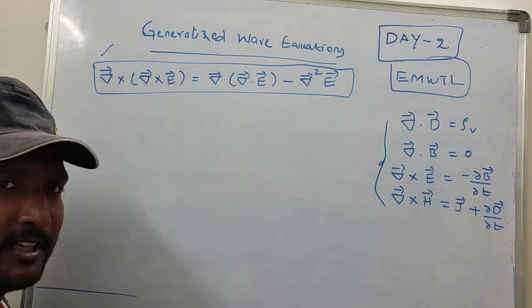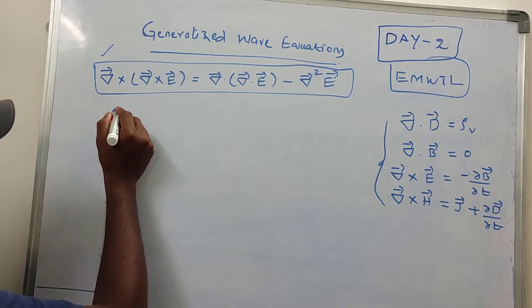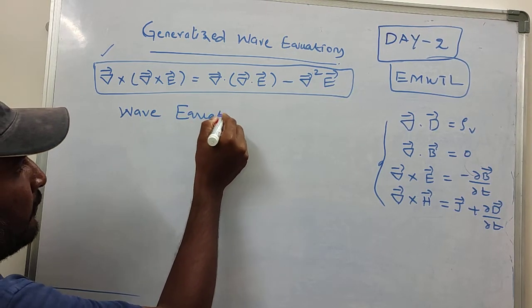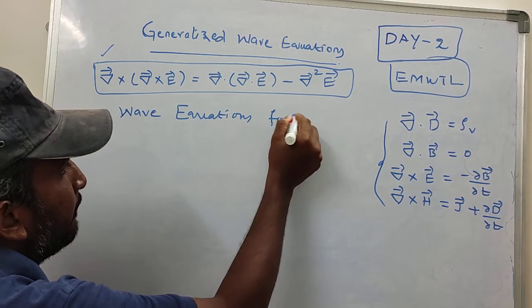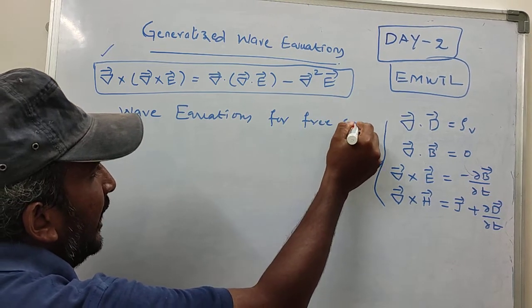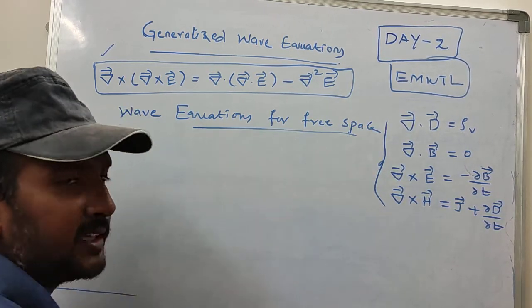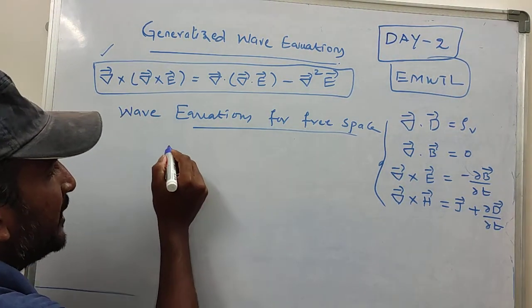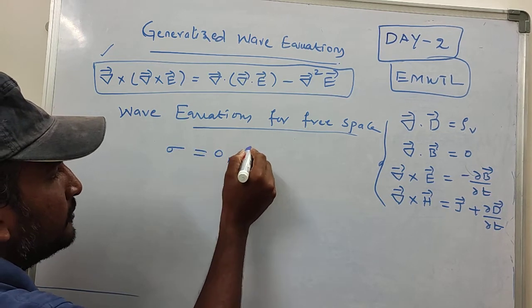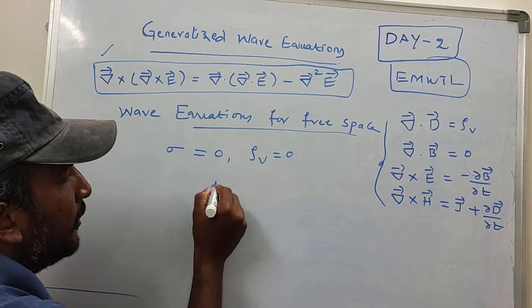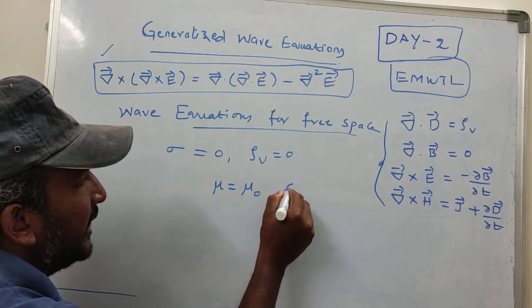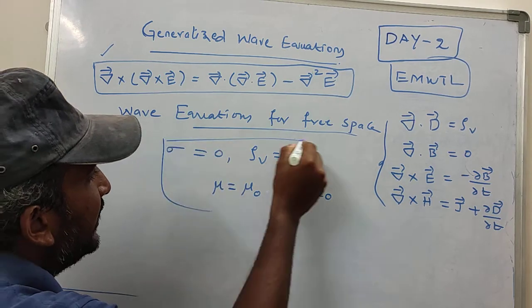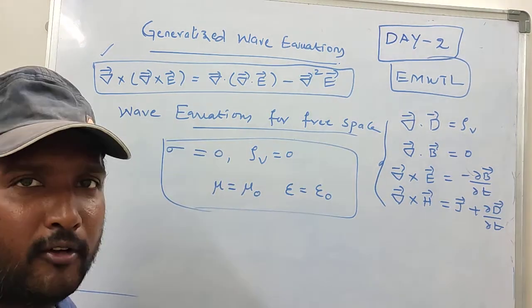In the generalized wave equation, first of all, we are going to derive wave equations for free space. Wave equations for free space. And you know that free space can also be called a non-conducting medium. Now in free space, we know that conductivity is equal to 0, rho v is equal to 0, mu is nothing but mu naught, epsilon is nothing but epsilon naught. These are the conditions we have for free space.